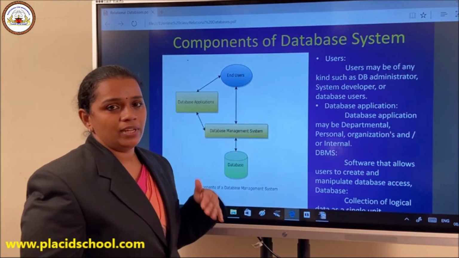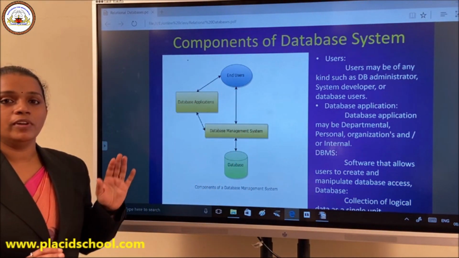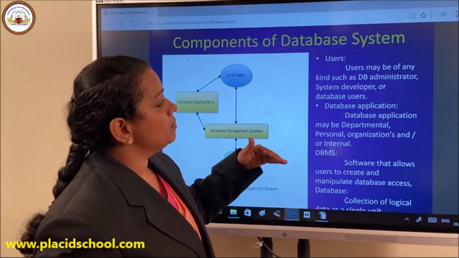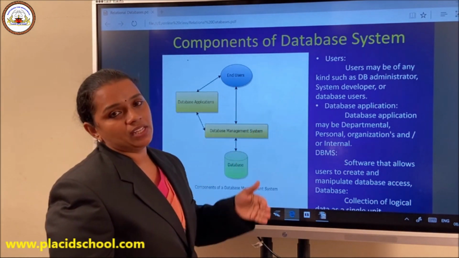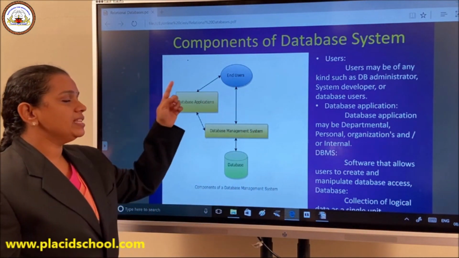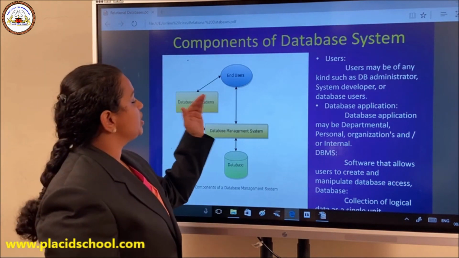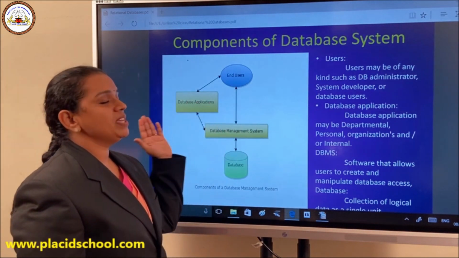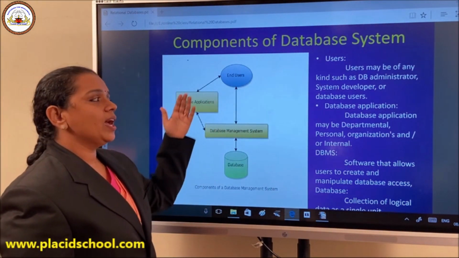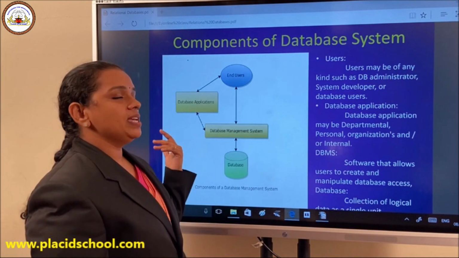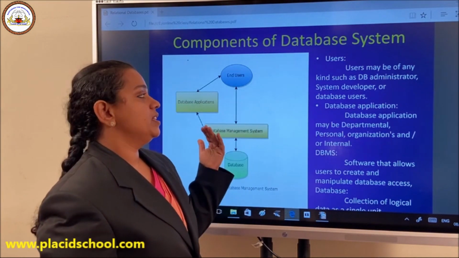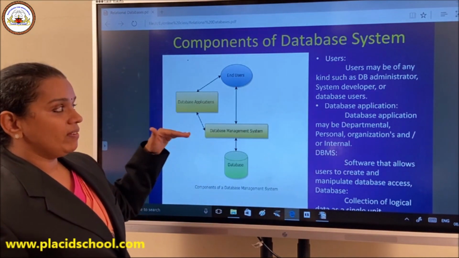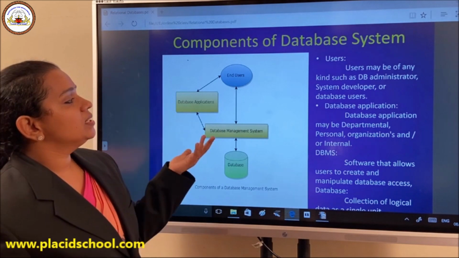In the category of users, you can see different types of users. One is end user, we normal people. For example, we make use of YONO system from SBI. We are all end users. But there are some set of people called DB administrator, where they will be taking care of the needs of a database and they will be administrating this database management system. They will be helping up how this database management system should be set up, and all those things will be done by a database administrator.